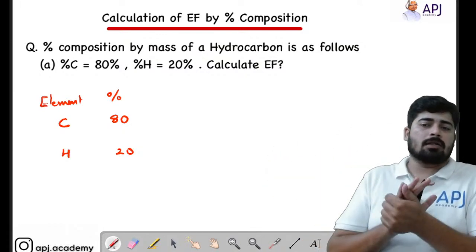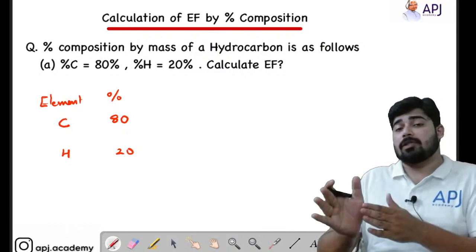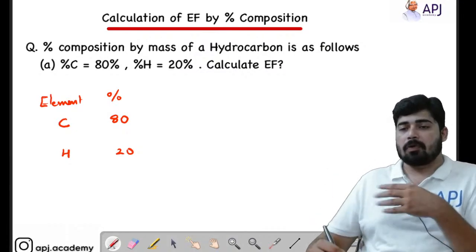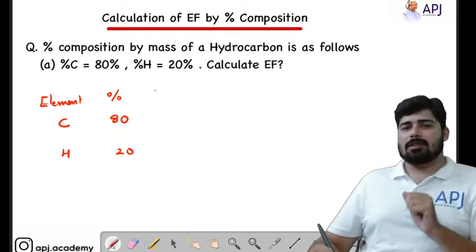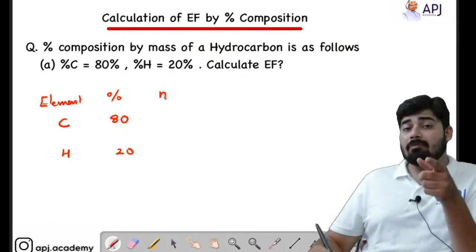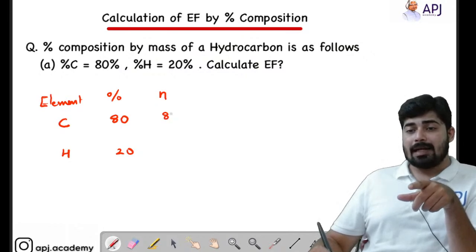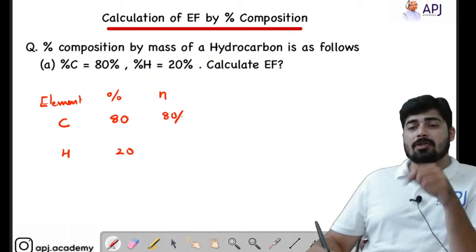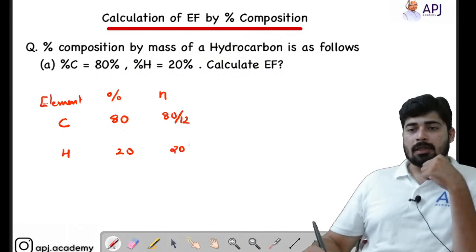So the mass of carbon will be 80 gram and mass of hydrogen is 20 gram. You can do it that way. Okay, it's not a problem. Now, in all the cases, you can do the same manner. Now you have to find the number of moles. So we know the number of moles is equal to weight by molar mass, right? So weight is given as 80. What is the molar mass of carbon? That is 12. Here we know that it is 20 divided by molar mass of hydrogen, which is 1.